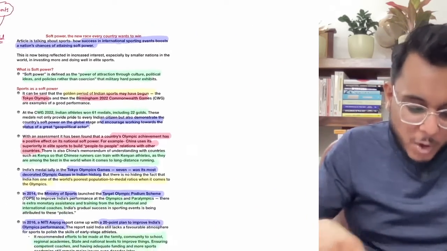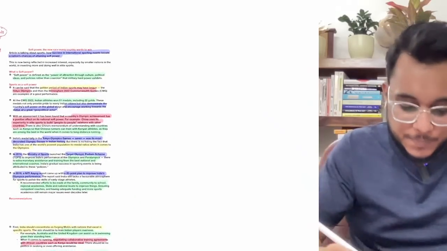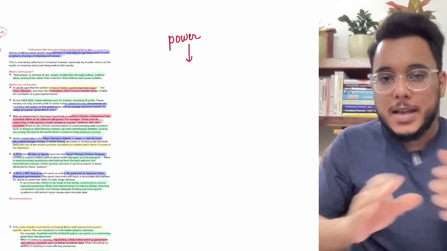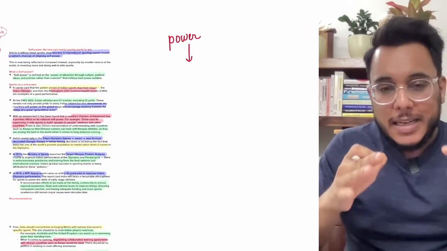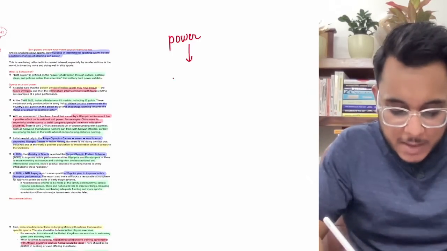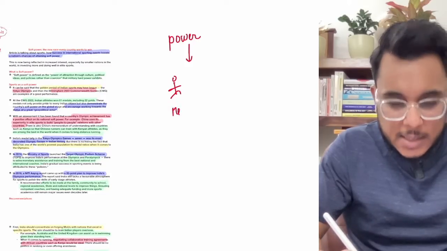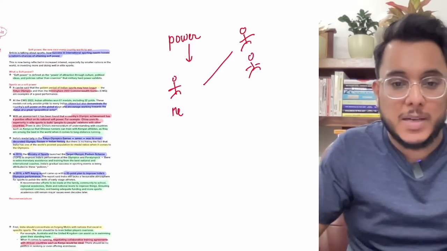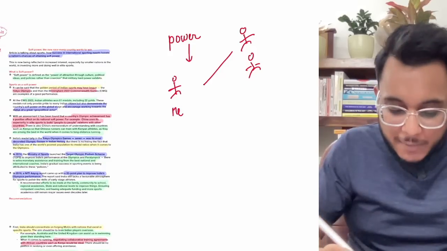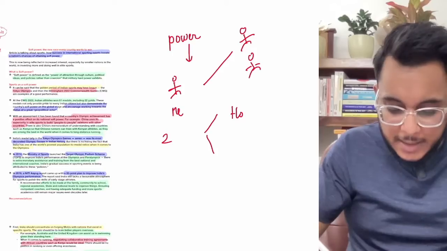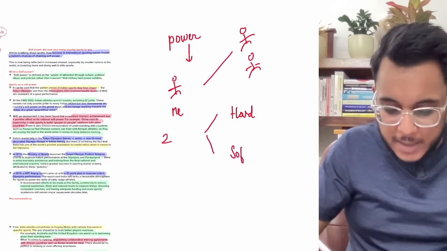First of all, I want to tell you one very basic concept here. What is power? What do you mean by power? Power means the ability to influence or direct another person's behavior. That is power. For example, this is me. If I can direct another person's behavior, if I can influence another person's action, that is power. Power can be of two types. There can be hard power, and then there can be soft power.